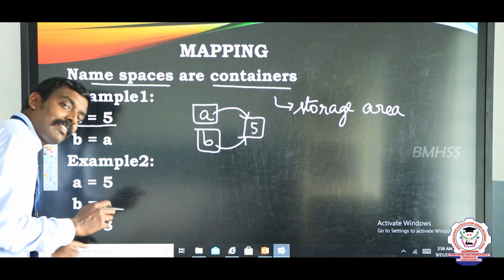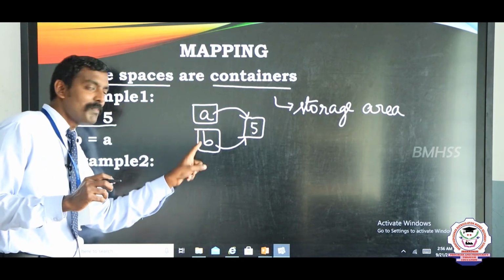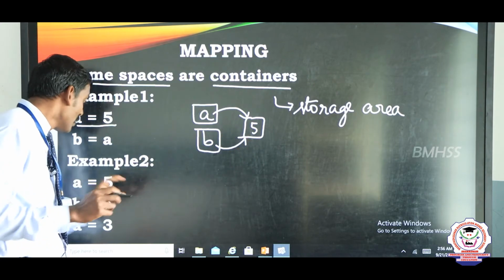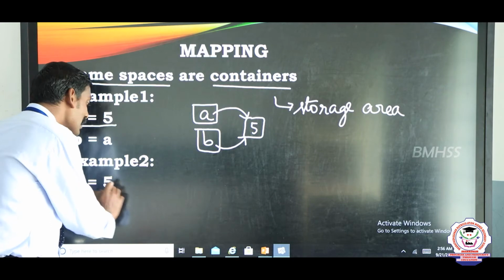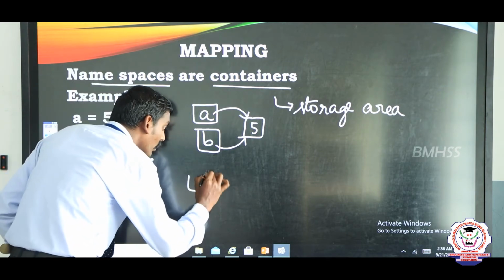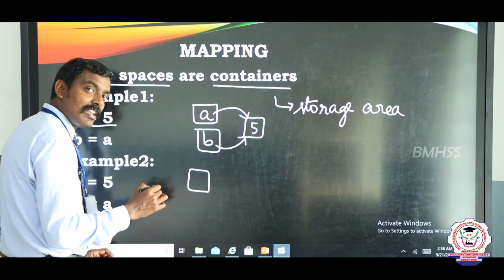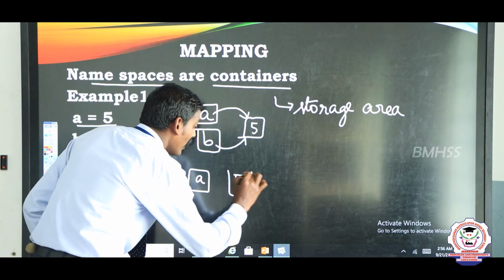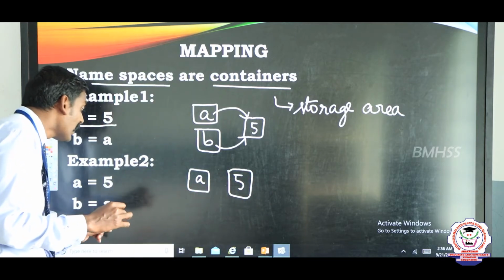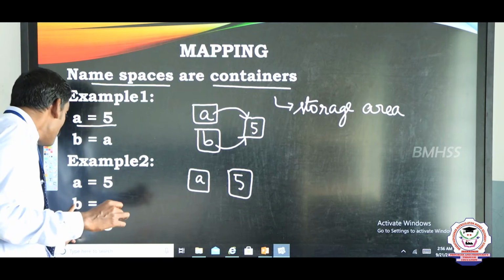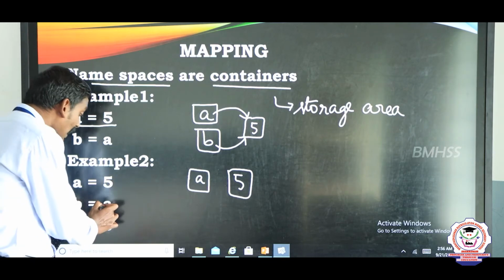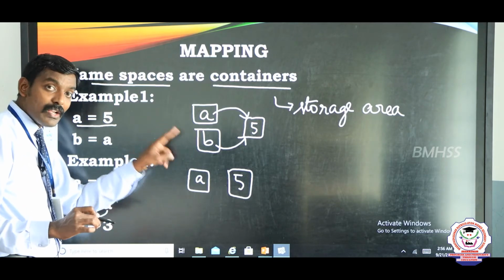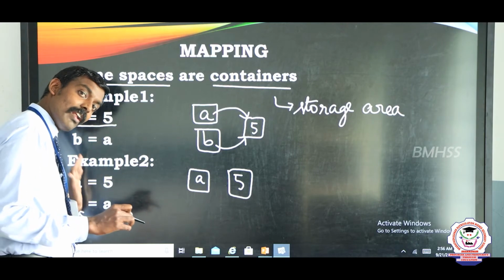Here is the next example. In the first example, a and b are two variables mapped with the same value 5. In the second example, a is equal to 5. A is a variable mapped with the value 5. Then b is equal to a. That means the right side value is assigned to the left side: the value present in a is assigned to the variable b.